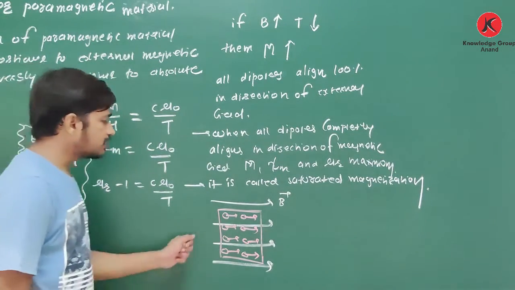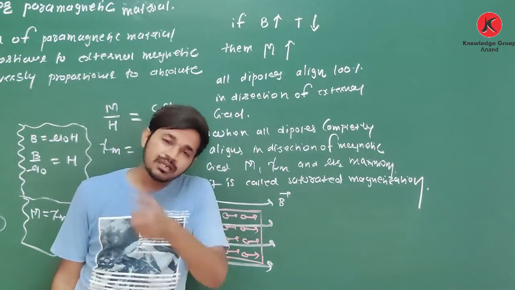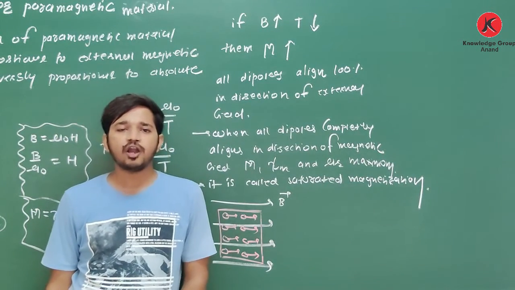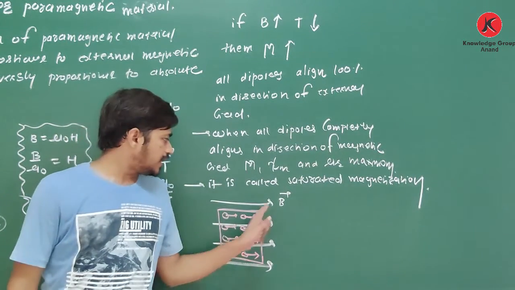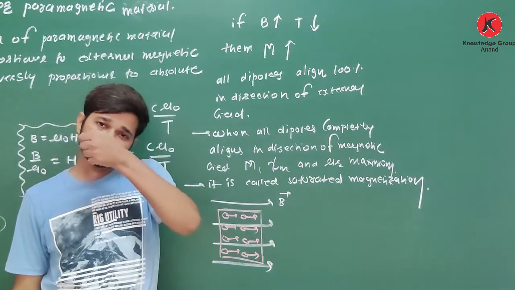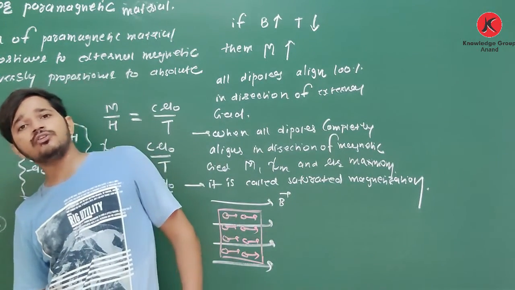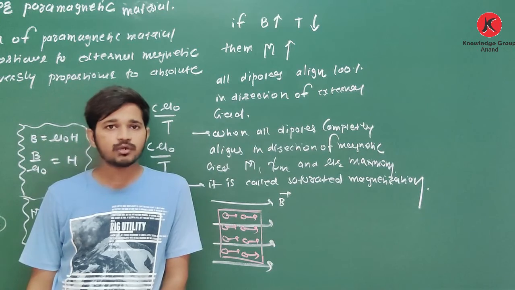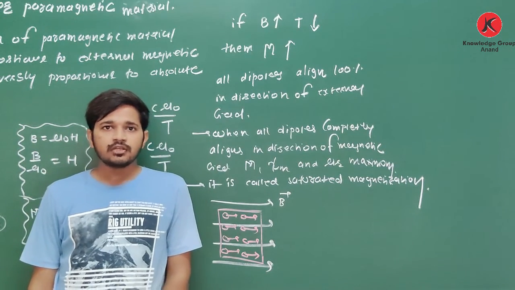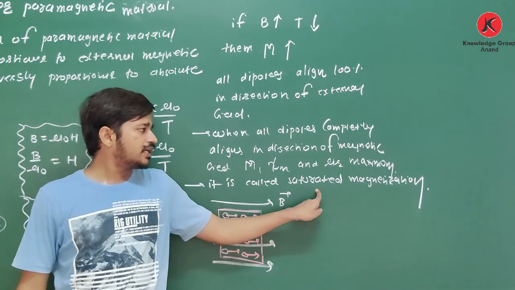And yes, after that Curie's law is not applicable. When this saturated magnetization is achieved, after that Curie's law is not applicable. Clear about this?